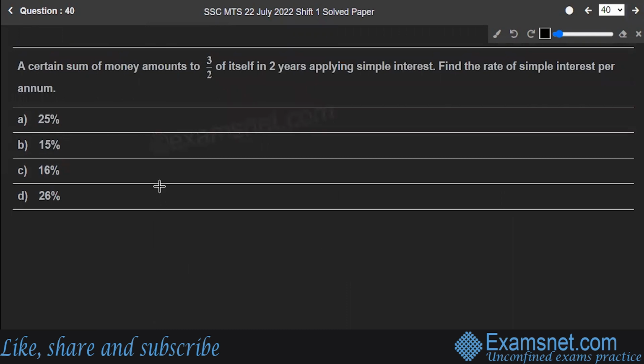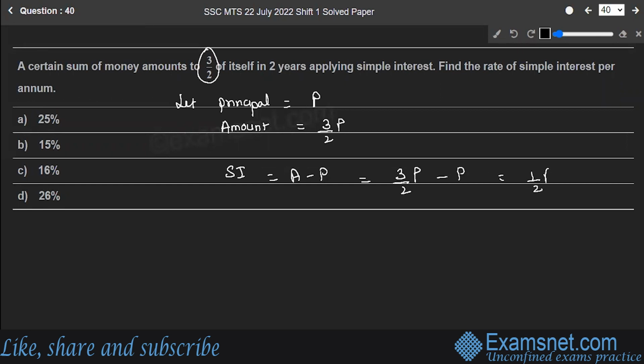Next, question number 40. A certain sum of money amounts to 3 by 2 of itself in 2 years, applying simple interest. Find the rate of simple interest per annum. In this case, we don't know the principal. So very first thing, we'll assume the principal to be P. Now it says it amounts to 3 by 2 of itself. So amount is equal to 3 by 2 of P. That means the simple interest is amount minus principal. So 3 by 2 P minus P gives you 1 by 2 of P.